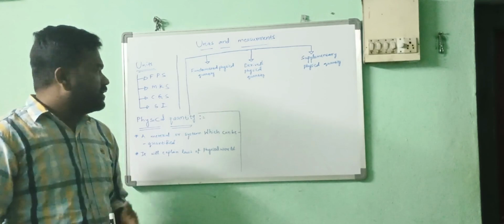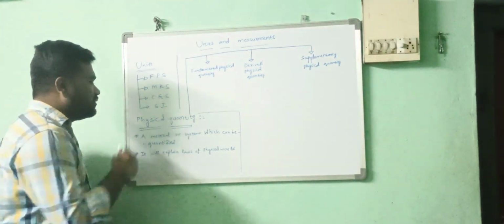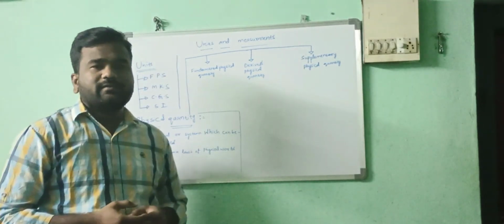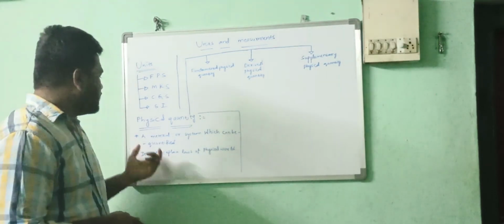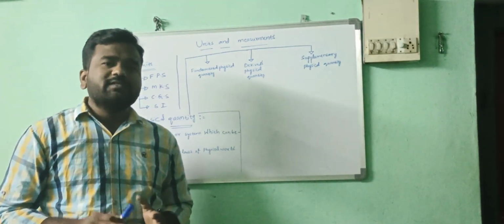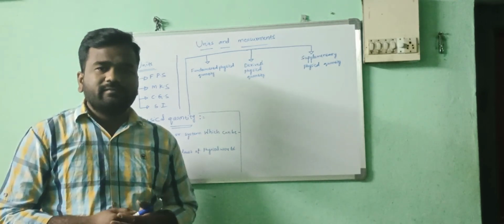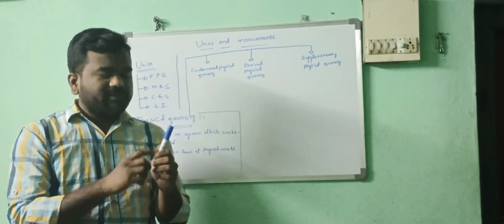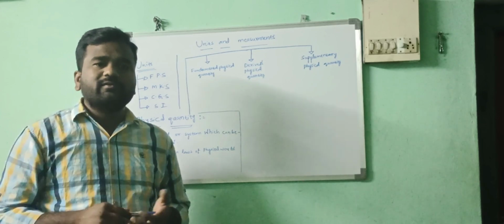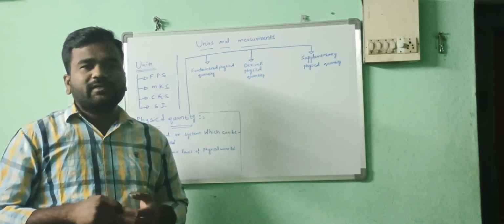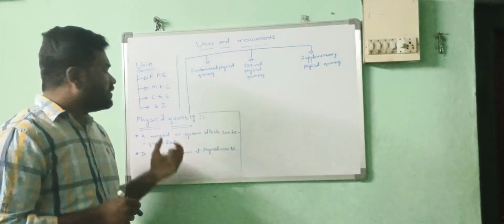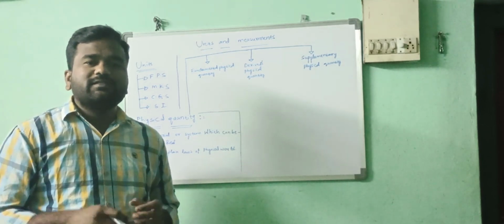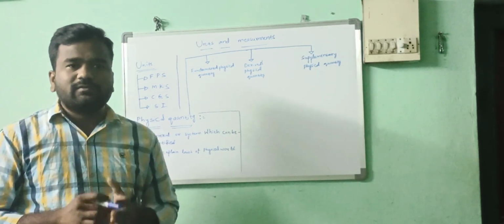Coming to the physical quantity. What is a physical quantity? A physical quantity is a material or a system which can be measured, which can be quantified. For example, this is a pen. It has length and it has diameter. These are measurable with some instrument. Quantified means able to be measured. We can measure that.